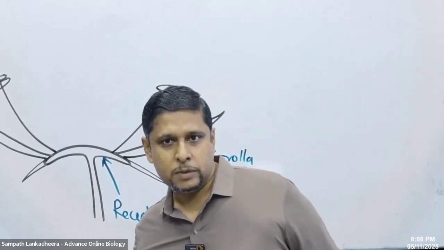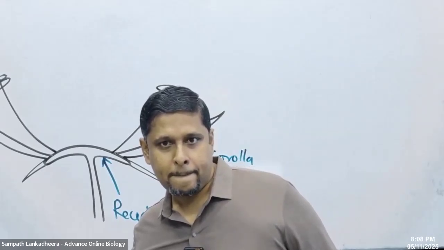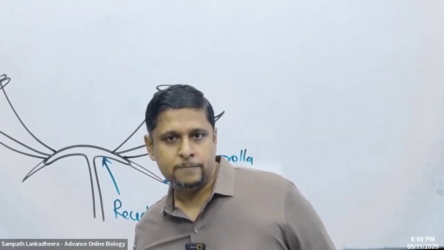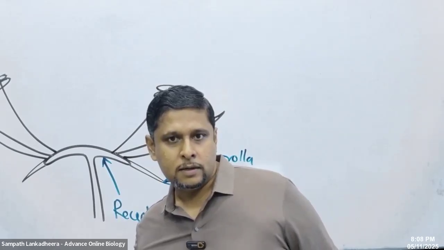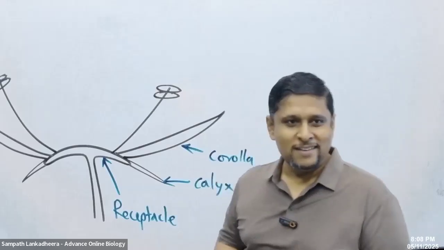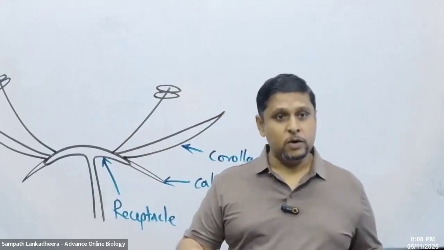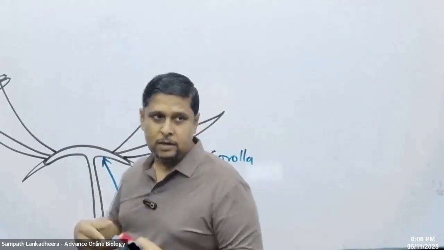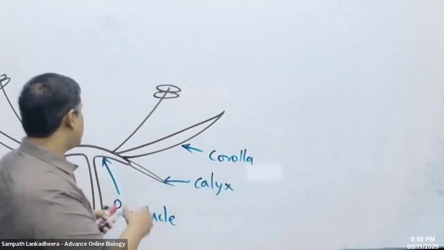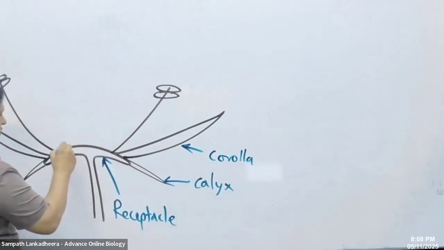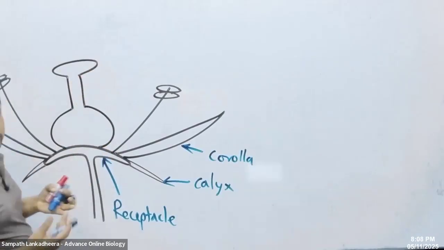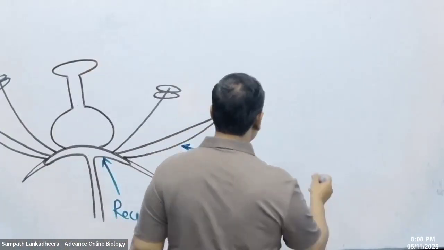Androecium, very good. Stamen or androecium. What's the difference between the stamen and the androecium? One is a stamen. Everything together we call the androecium. And this one is the gynoecium. So we talked about this formation.